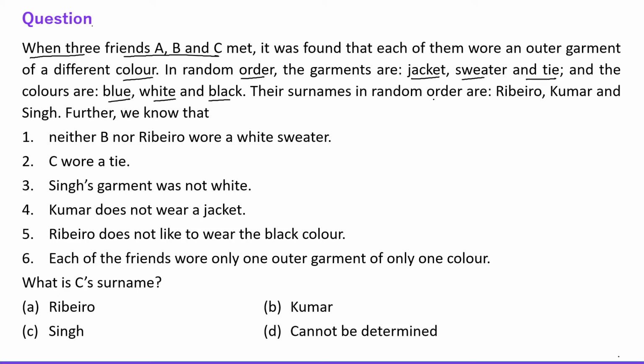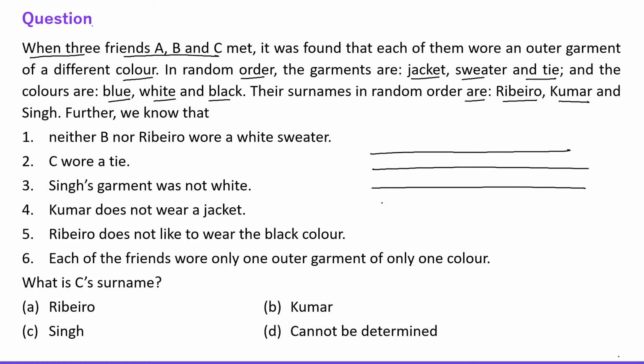Their surnames are in random order, like Ribeiro, Kumar and Singh. Okay, so friends, there are 3 attributes in the question. So please try to solve this question with the help of cross-tick puzzles. Here the data which is matching, we'll be taking a tick, else a cross, right? So this comes under the category of cross-tick puzzles, right?